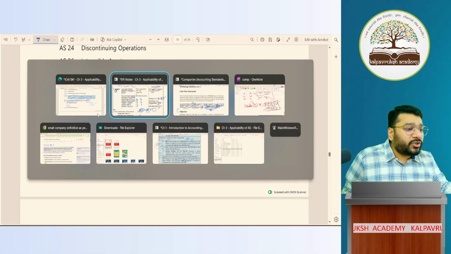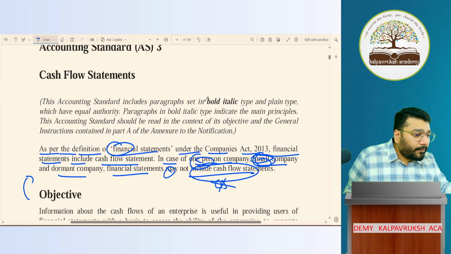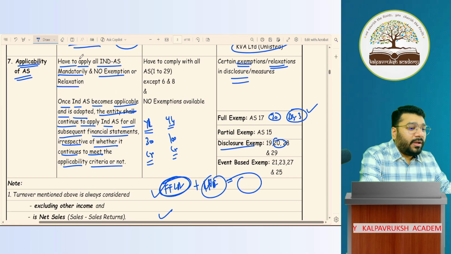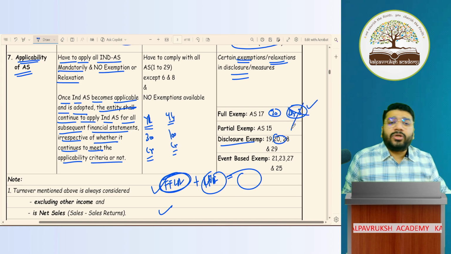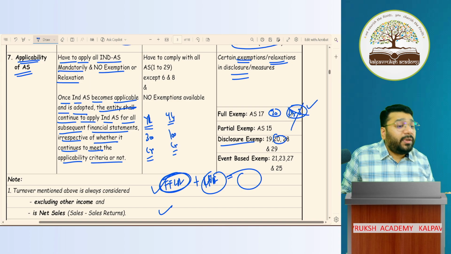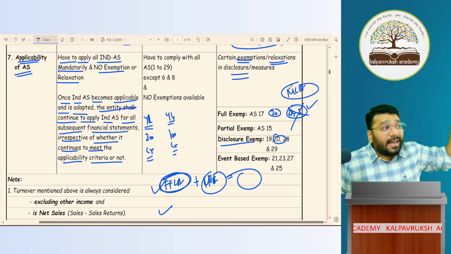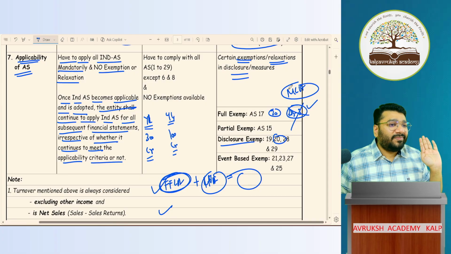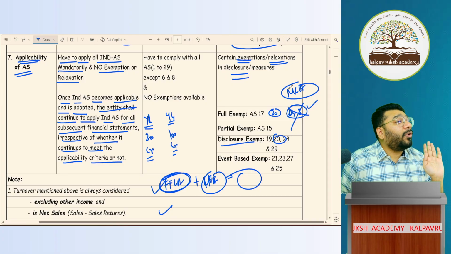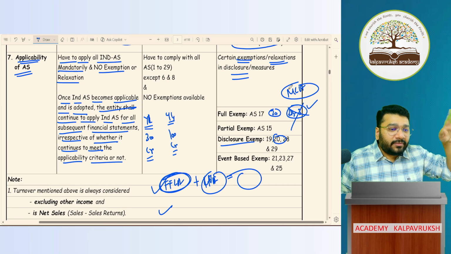Hence, in my notes also, I removed that point. Earlier, I said full exemption for AS3 is there. I removed that because I am considering here the MCA notification. But in real life, when you apply AS3, for a small company, you need not follow AS3. Got it? Not got it? Don't prepare a cash flow statement for a small company. Clear or not clear? Okay.